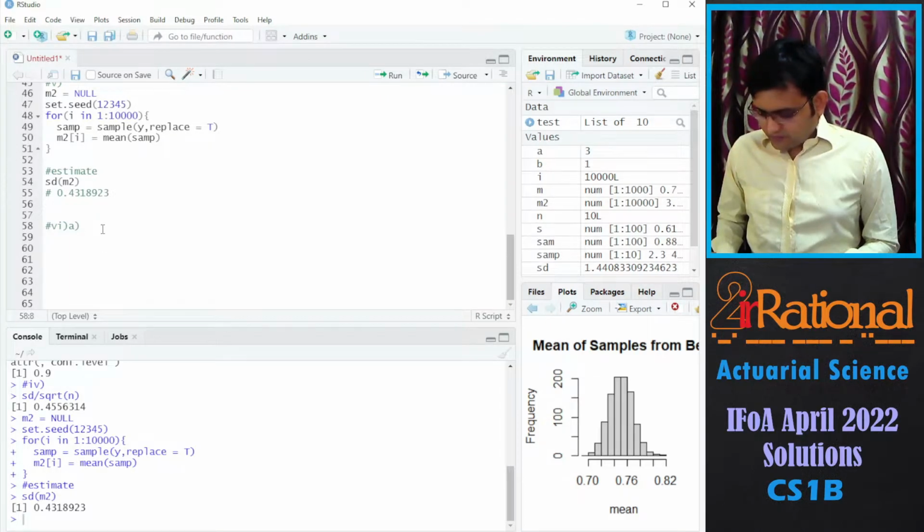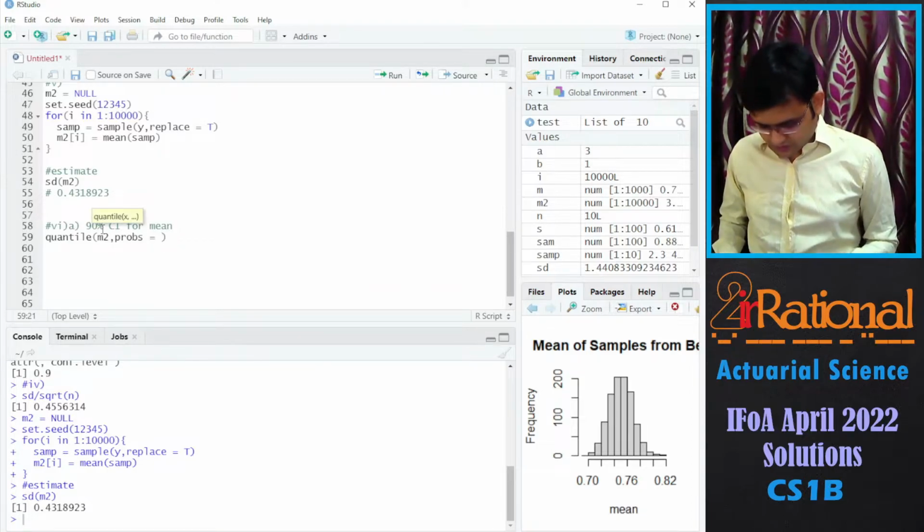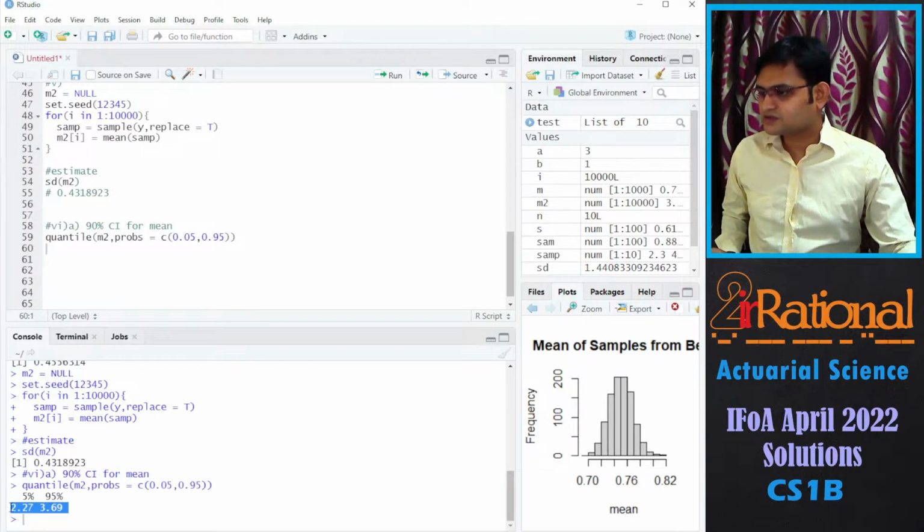So we have the sample of means, so we'll just say 90% confidence interval for mean, and we'll use the quantile from the sample with probabilities. We want 0.05 and 0.95, 5% on one side and 5% on the other side.